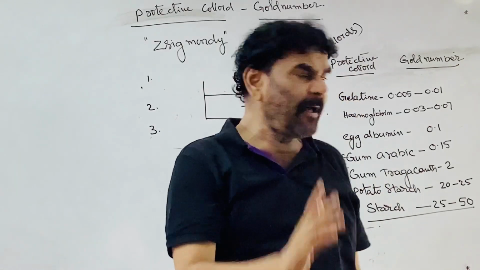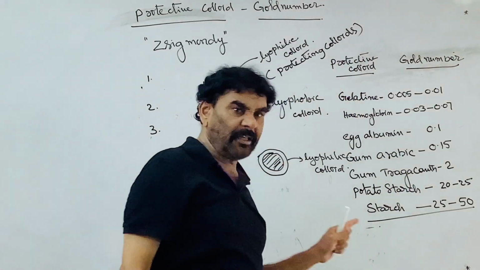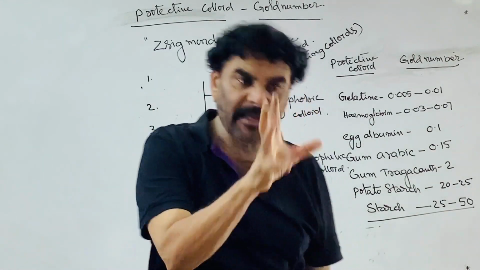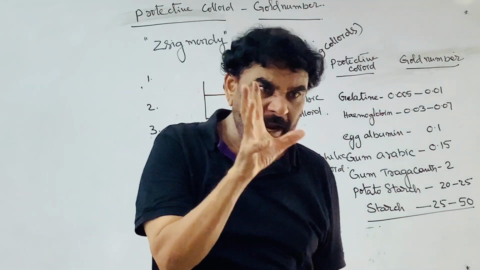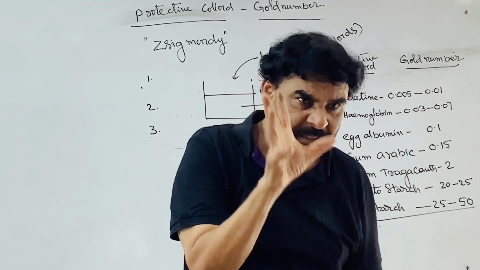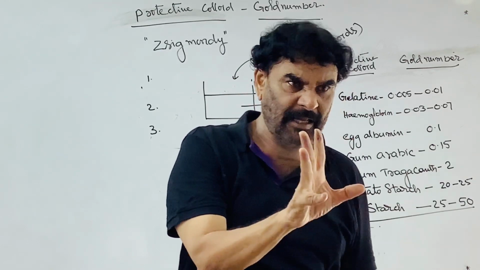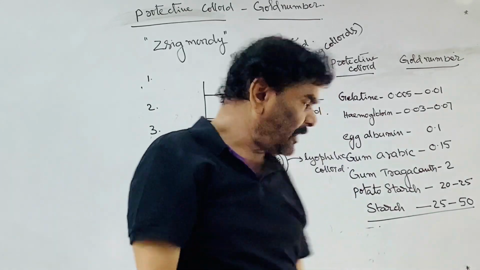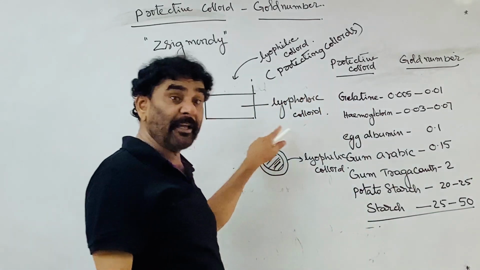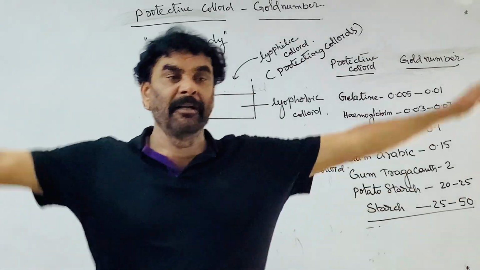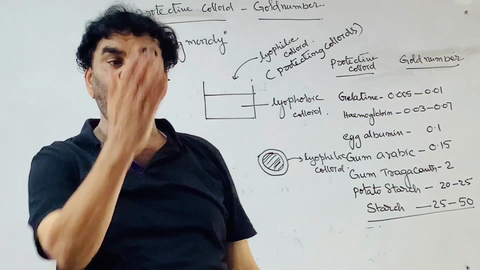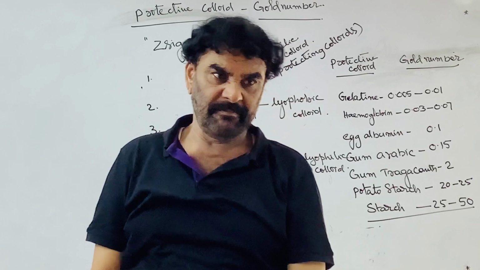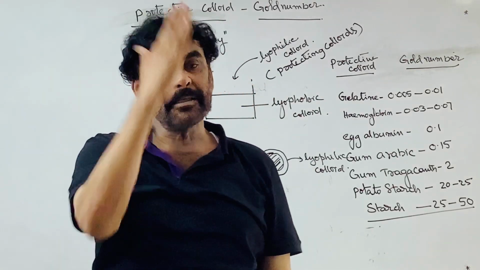After forming this sheath, that particle behaves like a lyophilic colloidal particle, not as a lyophobic one, since the lyophobic part is inside and the lyophilic part is outside. So stability is more, coagulation is difficult. Stability is increased.